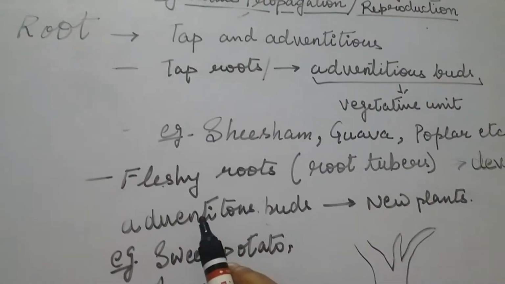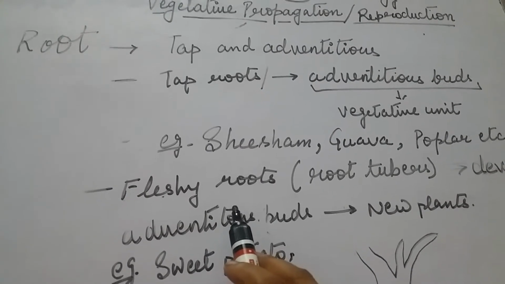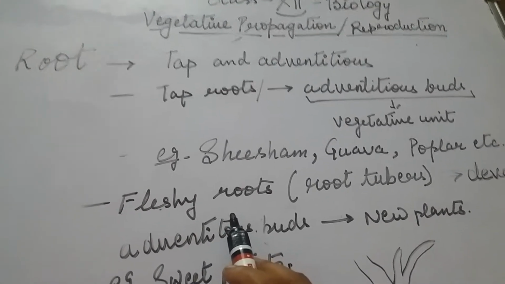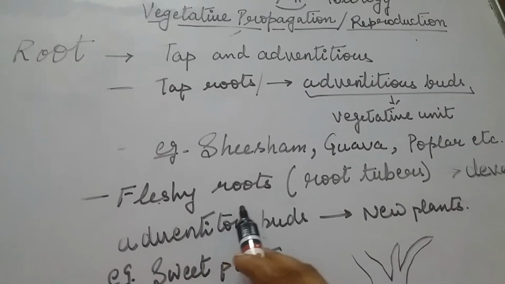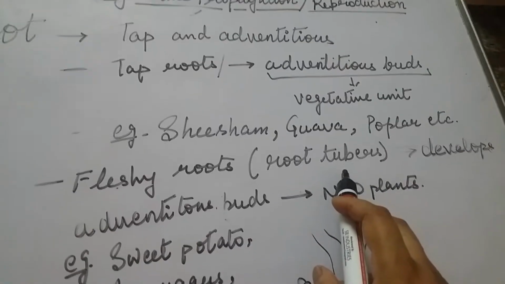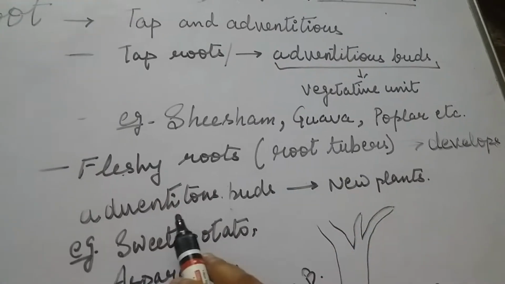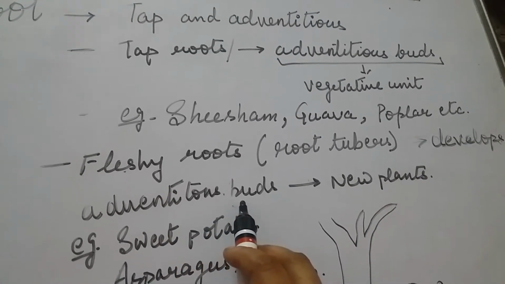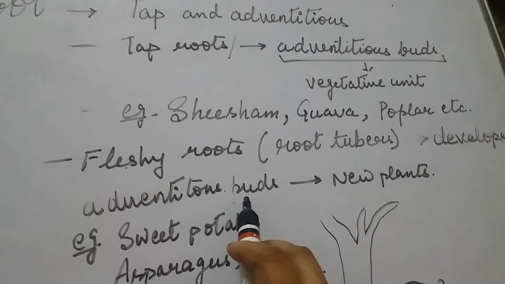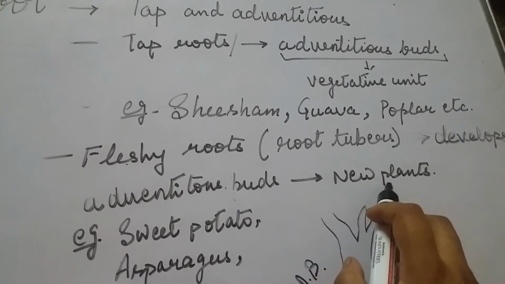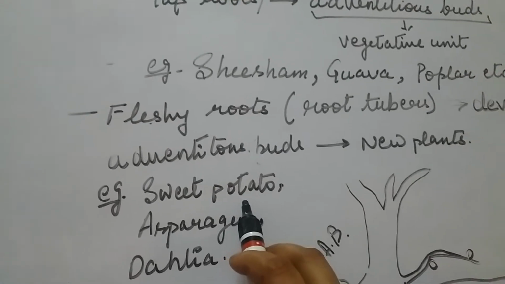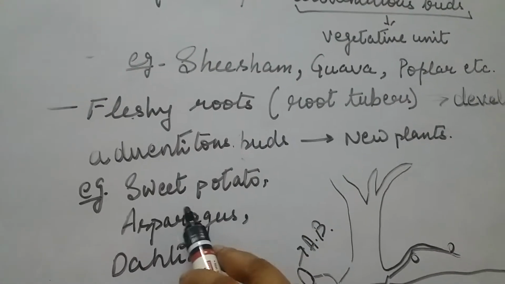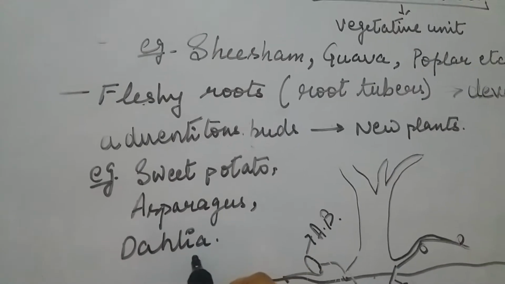Now another root that contributes to vegetative propagation is fleshy roots. These are also known as root tubers. In root tubers also there is a formation of adventitious buds, and these adventitious buds then develop into a new plant. Examples of fleshy roots that propagate vegetatively are sweet potato, asparagus, and dahlia.